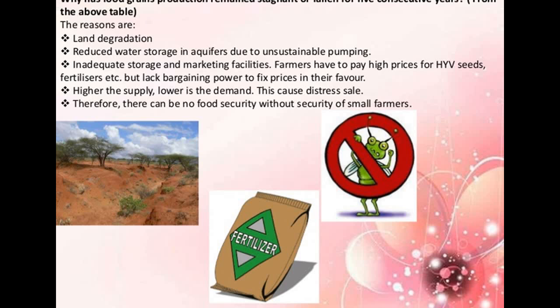Then there will be reduction of water storage in aquifers due to unstable pumping, inadequate storage and market facilities, and farmers have to pay high prices for HYVs, fertilizers, etc., but lack bargaining power to fix prices in their favor. The farmers are not smart enough to deal with these.